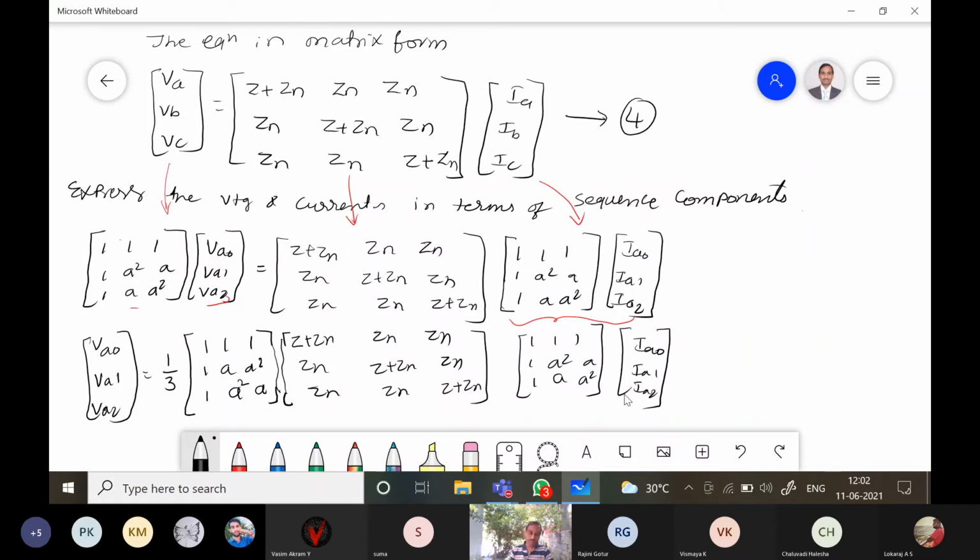Is it over? So now we need to multiply all these three. You need to multiply these two 3 by 3 matrices, and keep these two as they are.